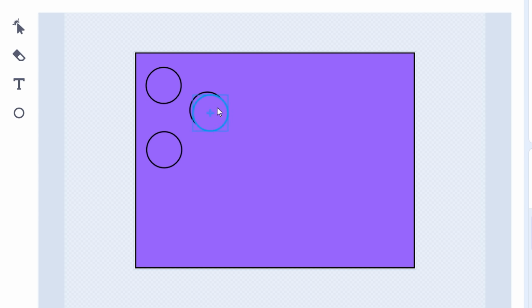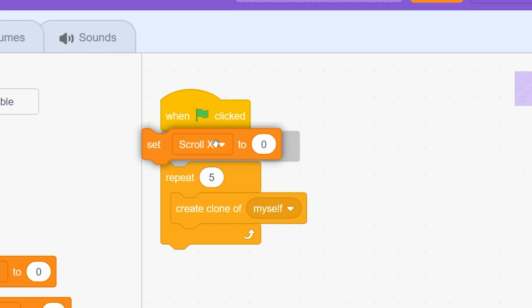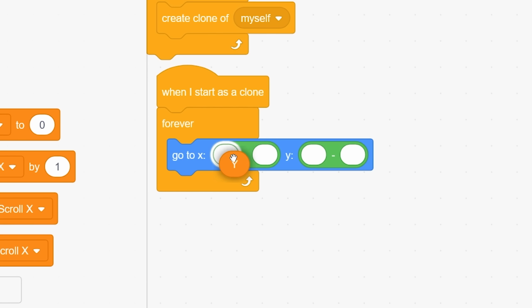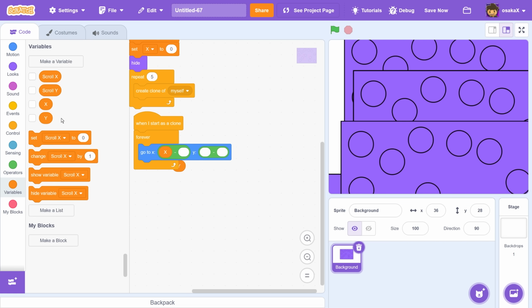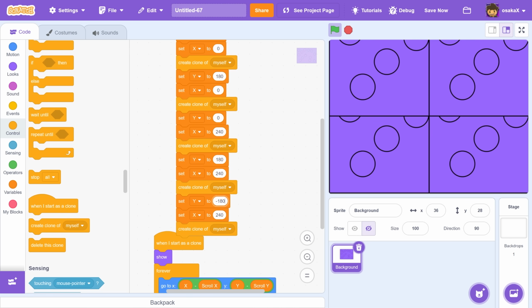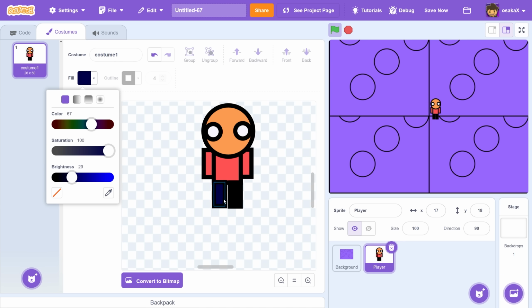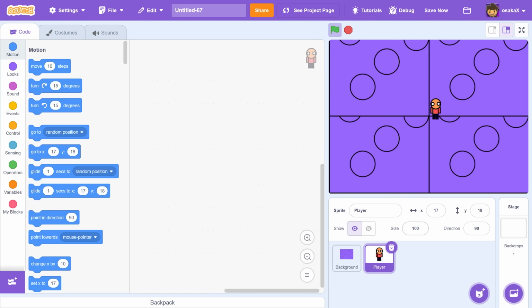I'm going to draw like a background. So we need scroll X, set X to 0, Y minus scroll, wait, no, X. X, Y, scroll X, scroll Y. Okay, one on the top and then one on the bottom. And now we actually need the player. He likes pixel art better than vector. Okay, so 100% of the game is gonna be vector. All right, this is the player.